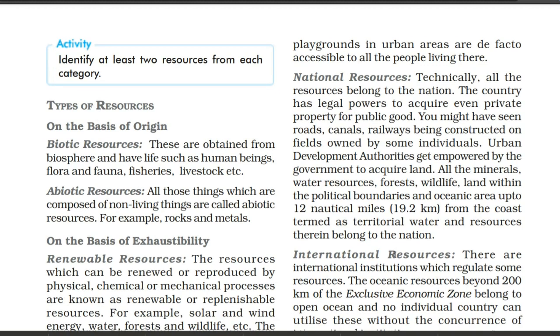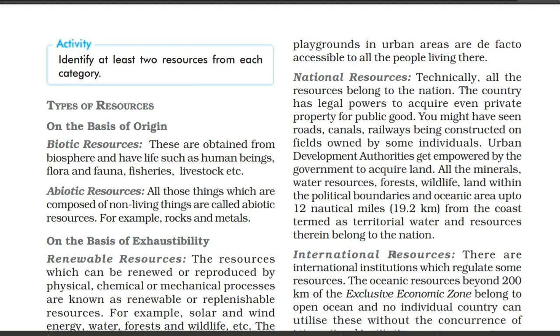So now we are going to see what things we are going to call national resources. Of course, those resources which belong to any nation, we are going to give the term national resources. Here, maybe the property belongs to a private individual, and we are going to use it for public good.